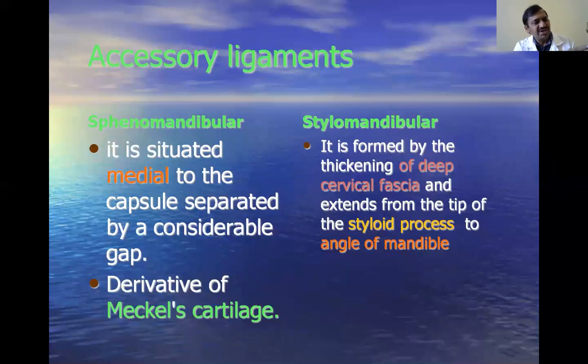In this bone there is no styloid process. From the tip and upper part of the styloid process to the mandible, from here up to here, that is the angle of the mandible, there is one ligament, which is nothing but the thickening of the deep cervical fascia. We call it the stylomandibular ligament, from the styloid process to the angle of the mandible.